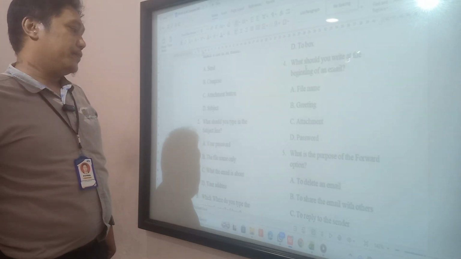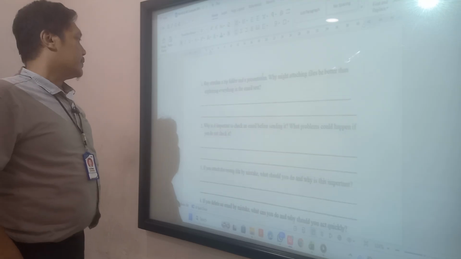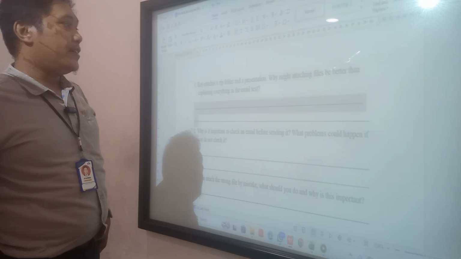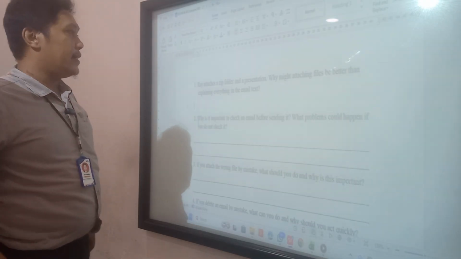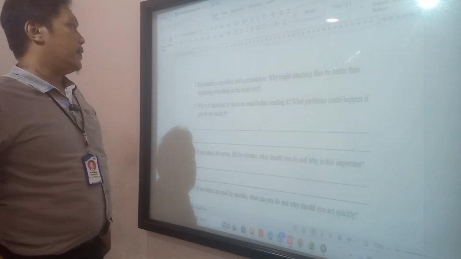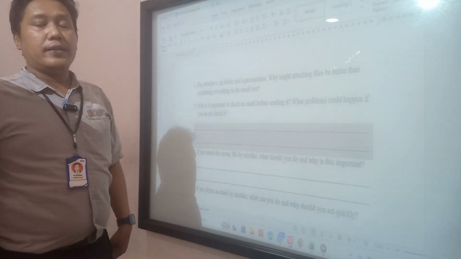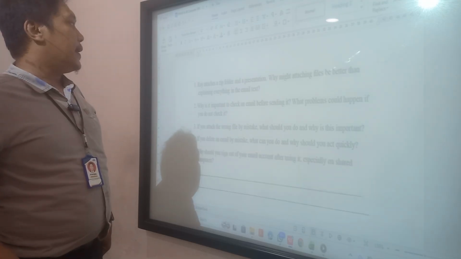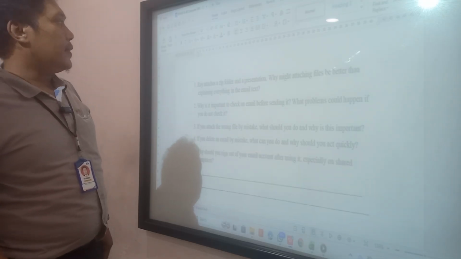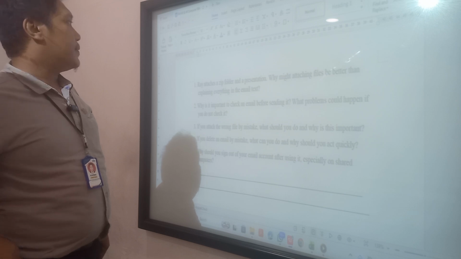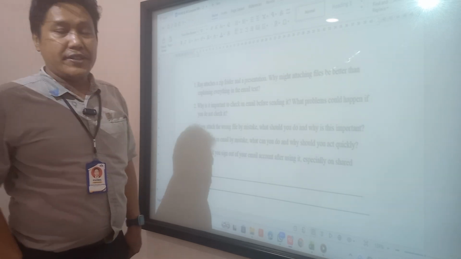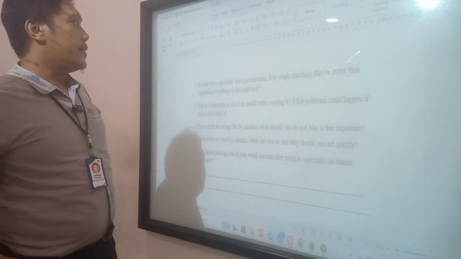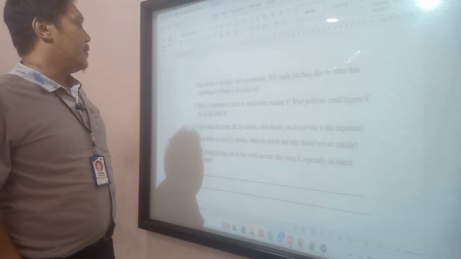Okay. Next, we talk about zip here. Number one: attach a zip folder and a presentation. Why might attaching a file be better than explaining everything in the email text? Because we can send a file, like maybe a zip file and the presentation, and it's more efficient. We cannot write an email that is too long, so we attach a file to make the email efficient.